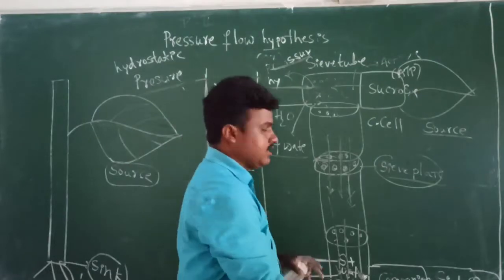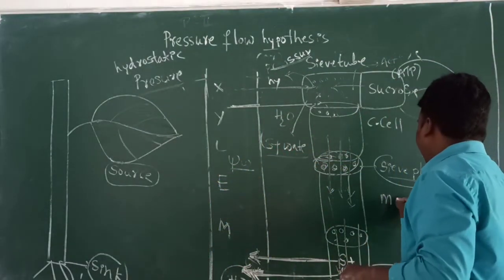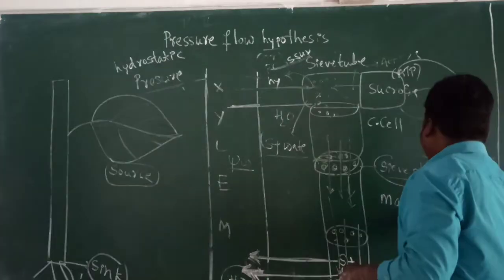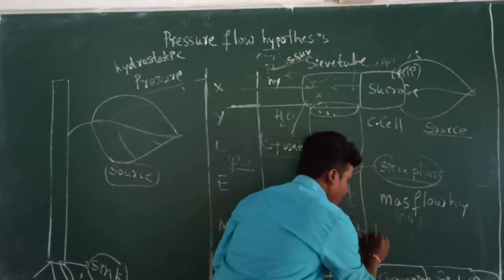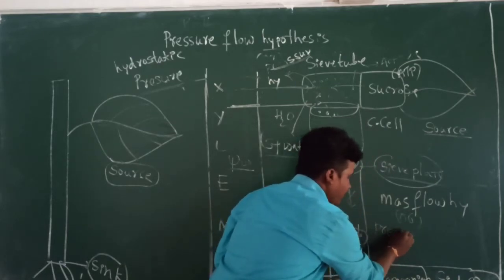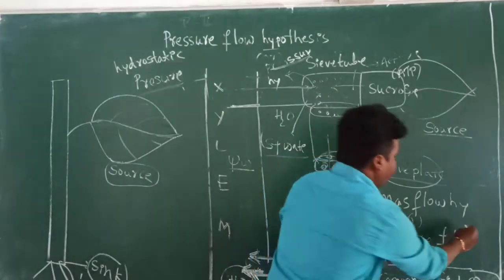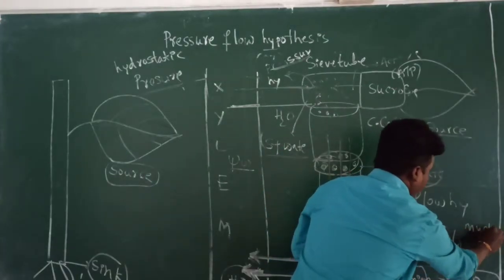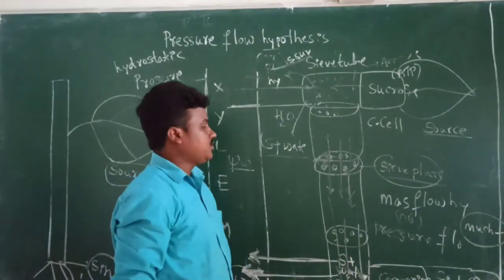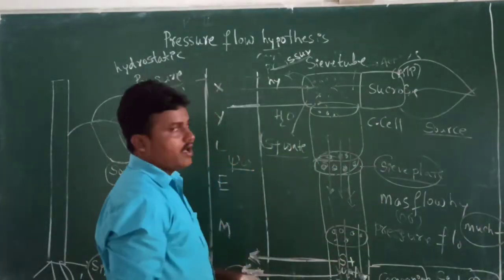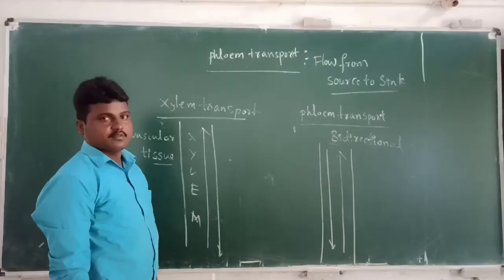This is known as the mass flow hypothesis, or the pressure flow hypothesis, or the Munch flow hypothesis. It is named after the scientist who proposed this theory. That's why it is called the pressure flow hypothesis. This is the actual mechanism of the Munch flow hypothesis. Okay, thank you.